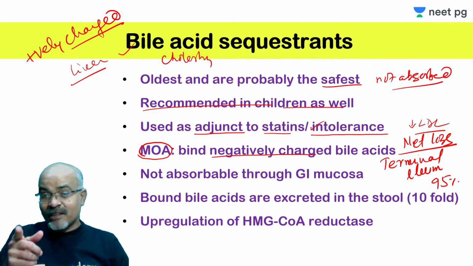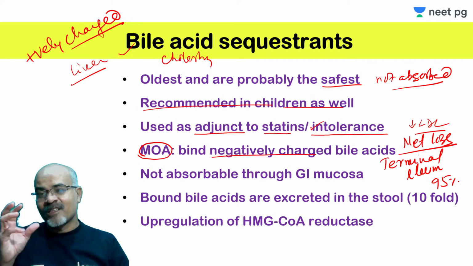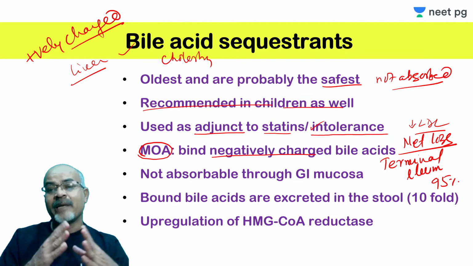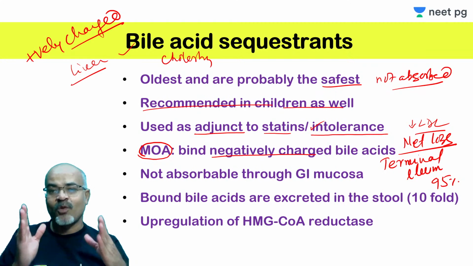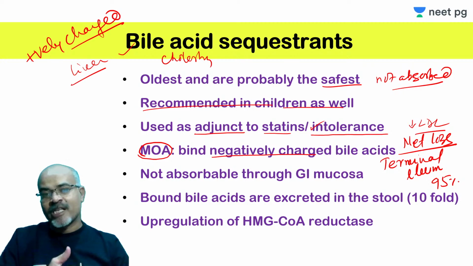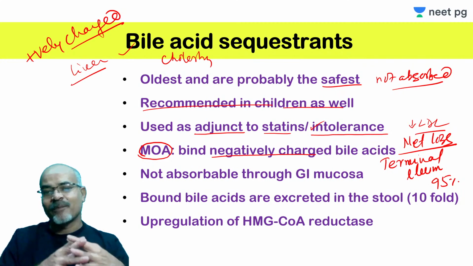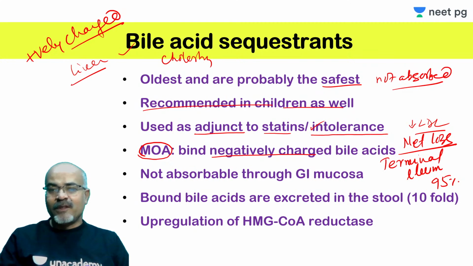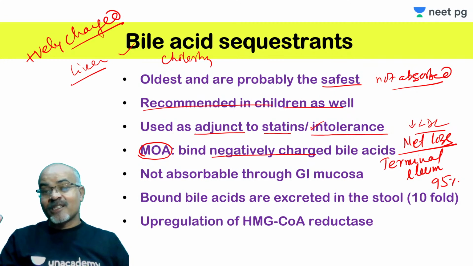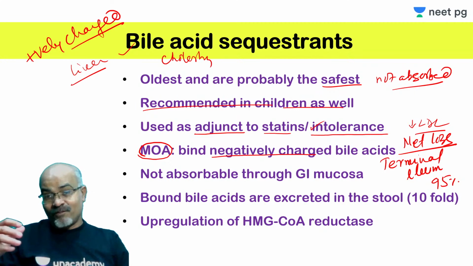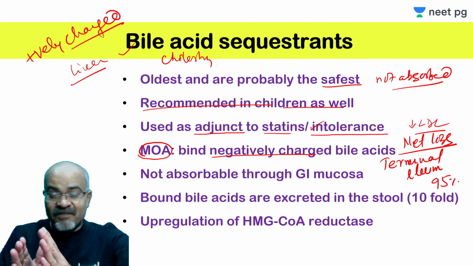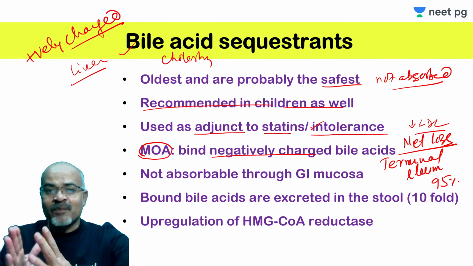This reabsorption occurs in the terminal ileum with a transporter called the apical sodium-dependent bile salt transporter, which transports bile acids from the intestine back to the liver. So there is a loss, and this loss could be such that the total excretion in the stool may increase 10-fold on a daily basis. So what happens? To replenish this deficiency, the liver starts making more and more bile.